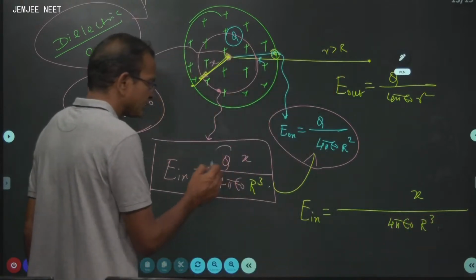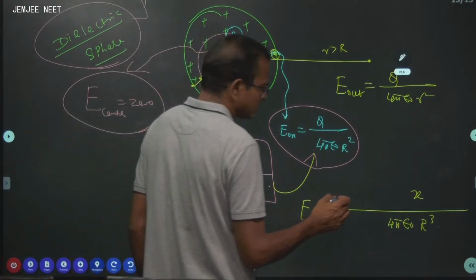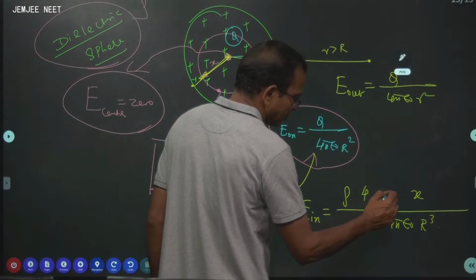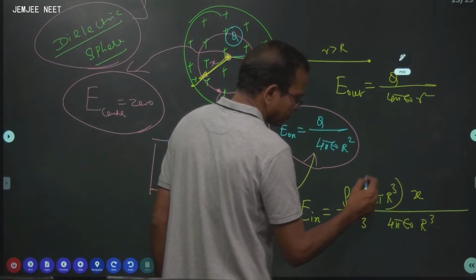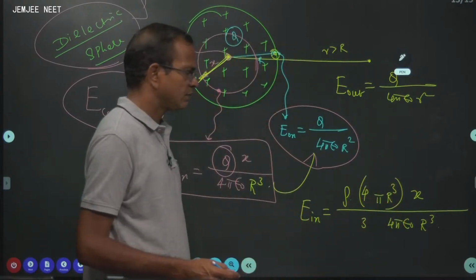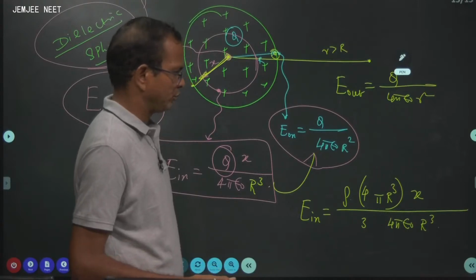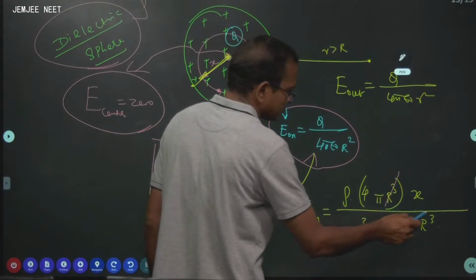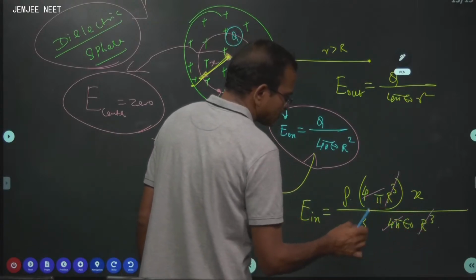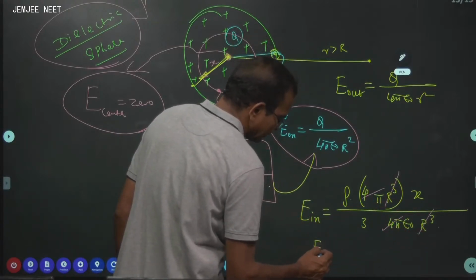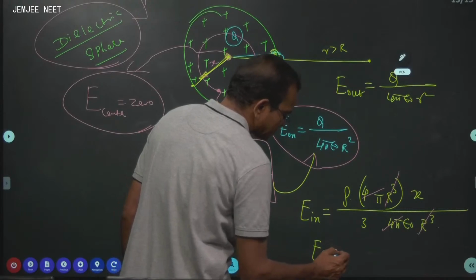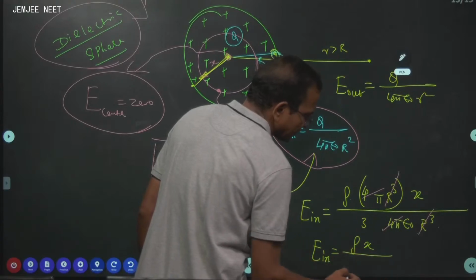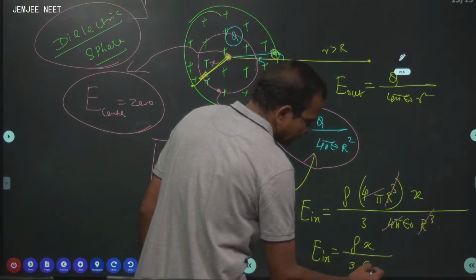Now, Q is nothing but rho times 4 by 3 pi R cube. So, this is the standard rule: electric field inside a non-conducting sphere is given by rho times x divided by 3 epsilon naught.